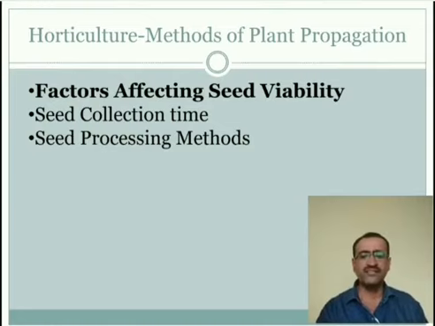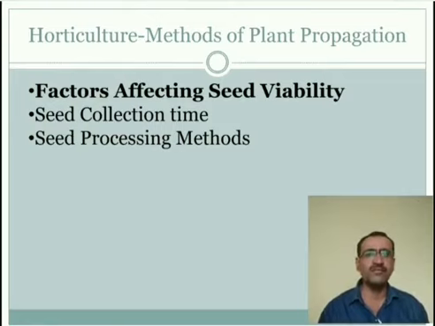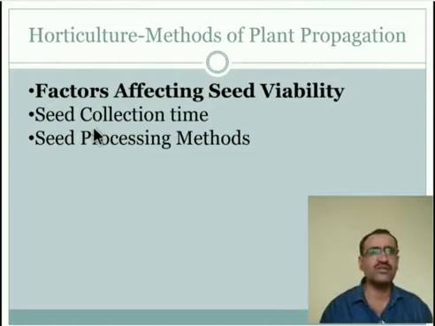During that, there is a peak period when about 80% of seeds are mature and ready for dispersal. Okay, at the specific time after flowering, when the fruit has developed, 80% of the seeds are mature, and at that time the seeds are capable of dispersal. Okay, that is the perfect time for the collection of the seed.